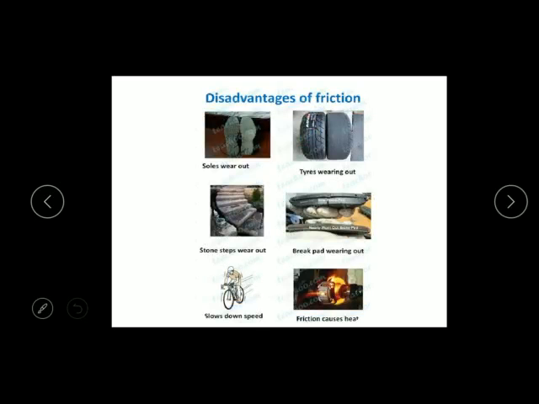Disadvantages of friction are what? Soles wear out, tires wear out, stone steps wear out, brake pads wear out, it slows down the speed, and friction causes heat. So with all these advantages and disadvantages, the statement we can give is that it is very difficult to part with it.